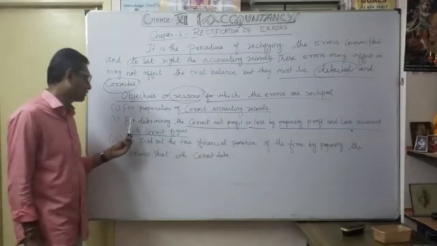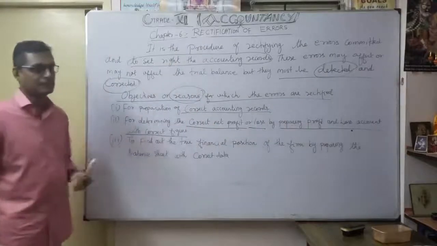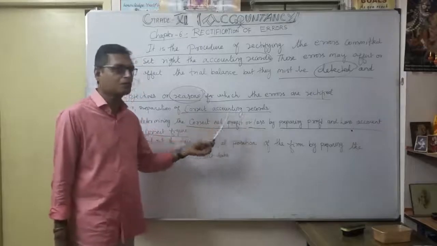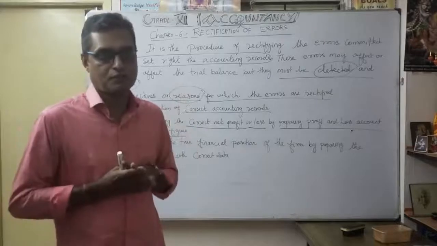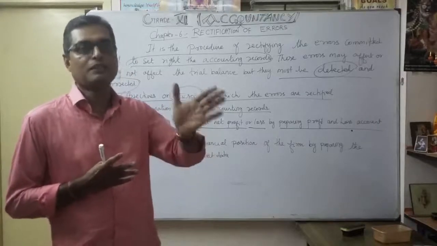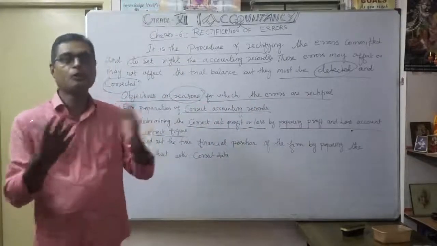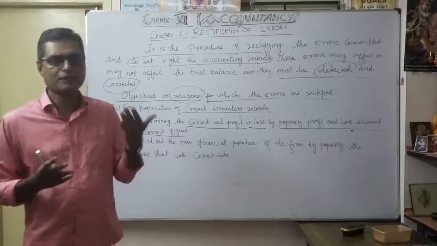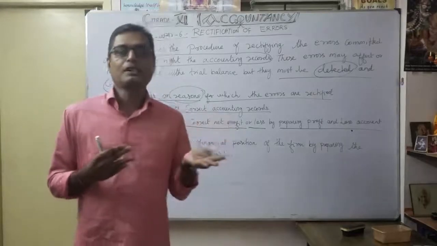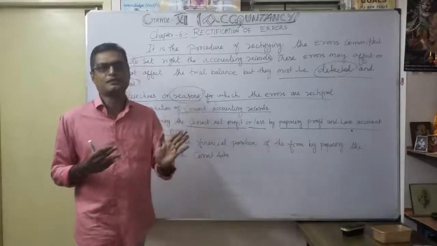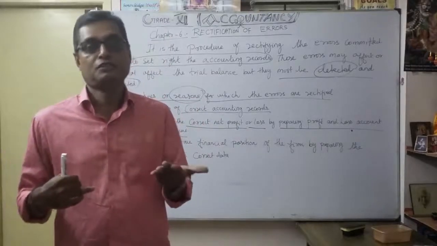That's the second important reason: determining the correct net profit or loss by preparing the profit and loss account with correct figures. If the account records are correct, then only you can prepare the correct figures and know the exact net profit or loss. Because of wrong records, a company actually going for a loss may show a profit. If you record the correct information, the company will show a net loss.